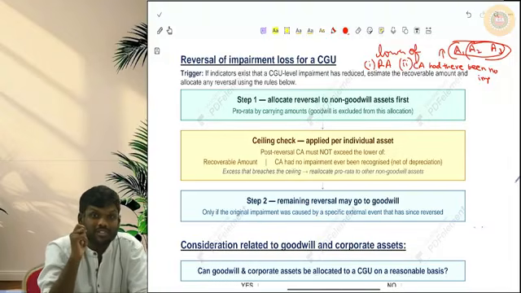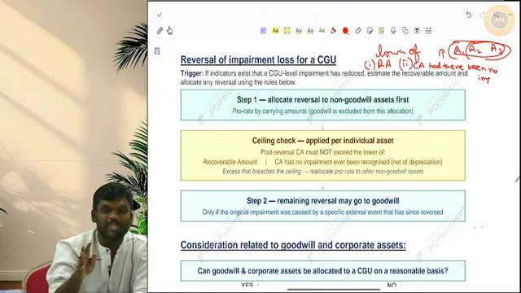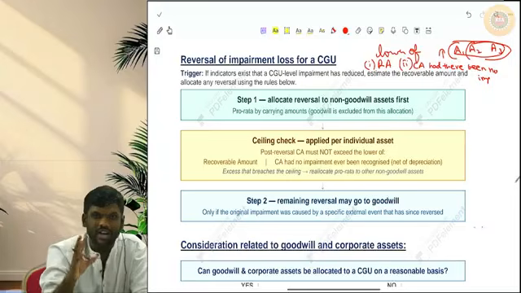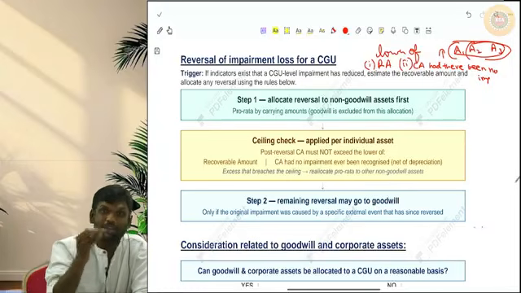If you remember, we would have discussed in class, I would have taken the example of Sangeeta Hotel, or some XYZ hotel. In XYZ hotel, when they were eating sambar, there was one rat. Because of that, people got scared and nobody started coming from the next day. So all the assets were impaired. Goodwill also was impaired. Then new management was appointed. Now they have cleaned the entire kitchen and started positive publicity.